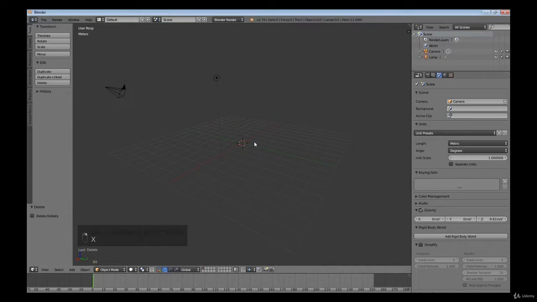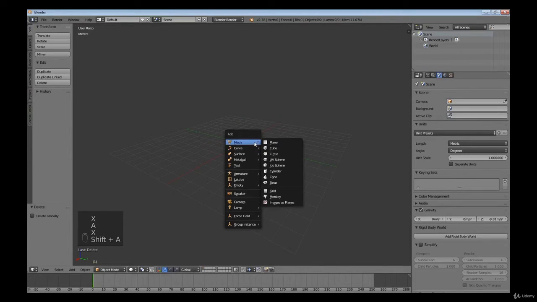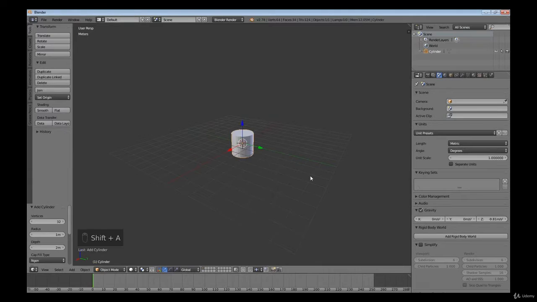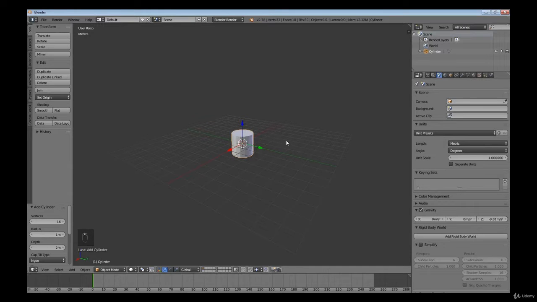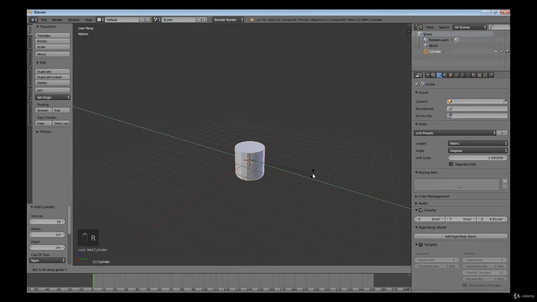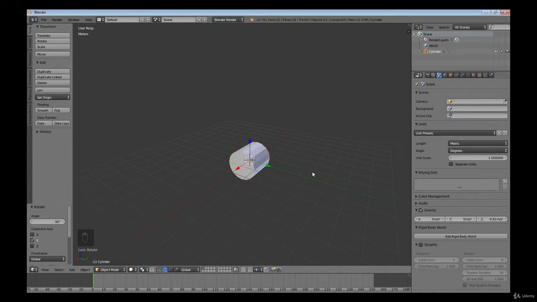Remove everything unnecessary from the scene. Add a cylinder. Edit it by pressing F6, which is a hotkey for a repeat of the last action. Expose 12 faces. When turning on one of the axes, you can enter specific values from the keyboard. Rotate the cylinder by 90 degrees. Make it smaller.